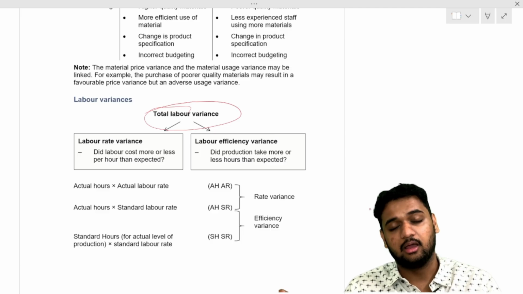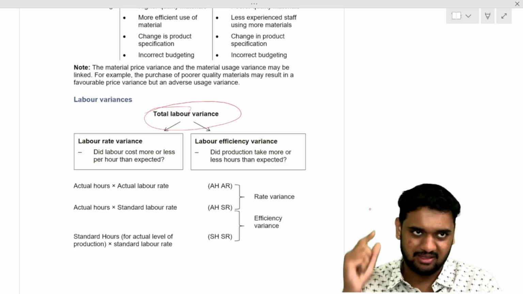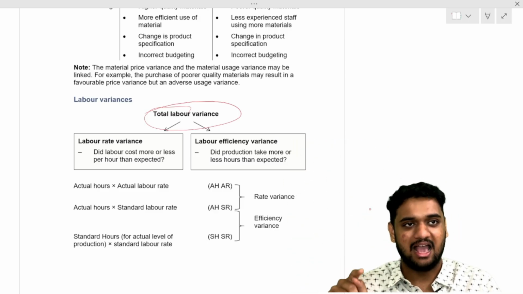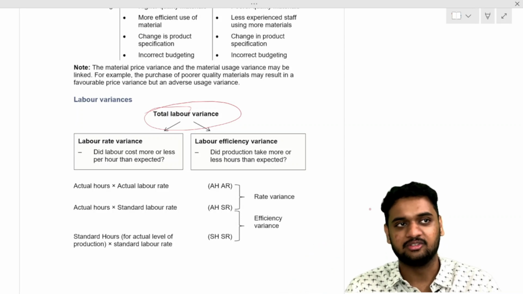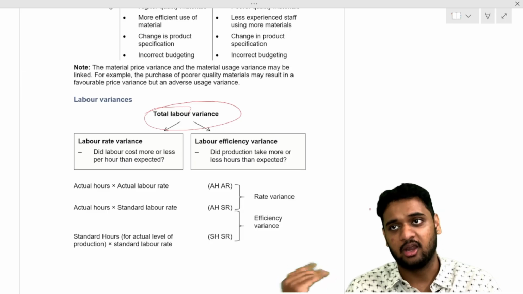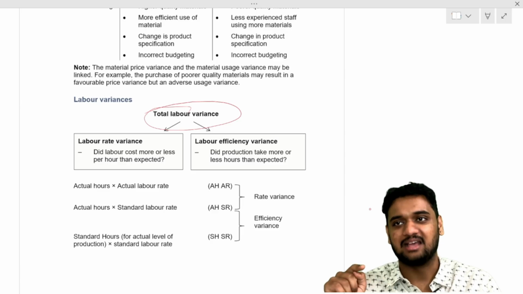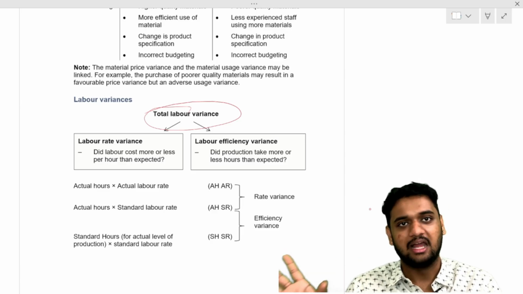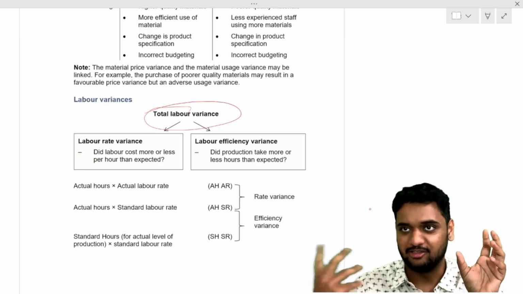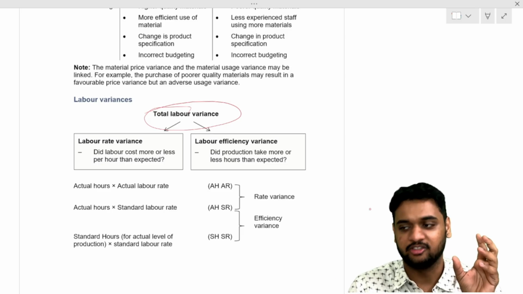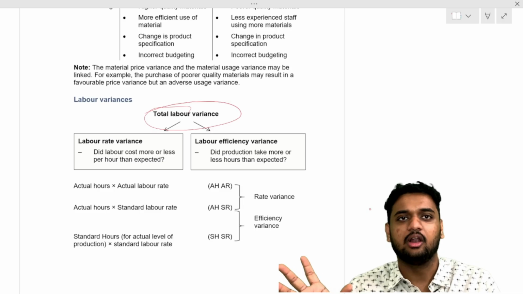What is labor usage variance? Same. Standard hours minus actual hours into standard rate. Outside, rate or price, whatever comes, it will be standard. Outside, if quantity or hours comes, it will be actual. So standard hours minus actual hours into standard rate. Standard hours is how many hours he should have worked, but he actually worked only for less hours. It is a benefit to the company because I should pay him less into your standard rate. What is the variance called?